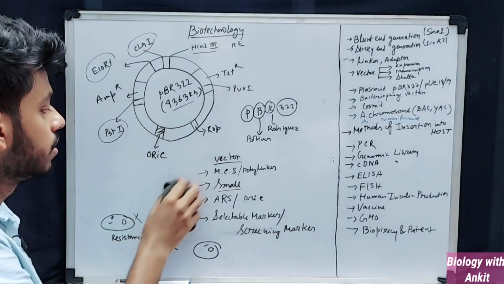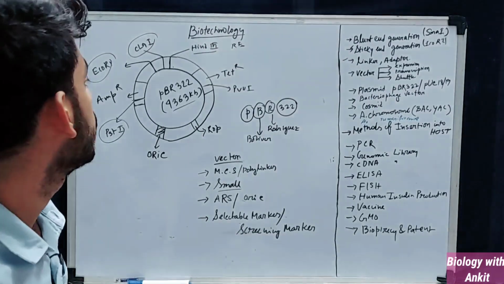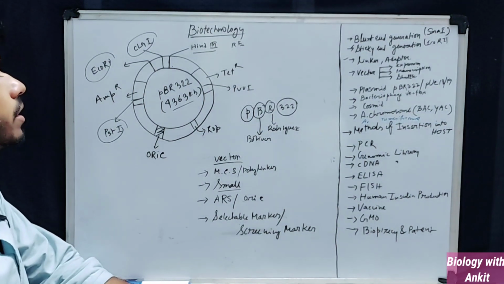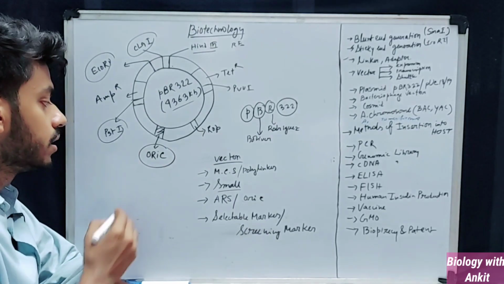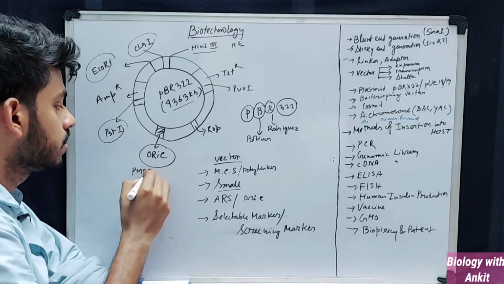So the two antibiotic resistance genes are told. Now there is the origin of replication that is extracted from the pMB1 plasmid.